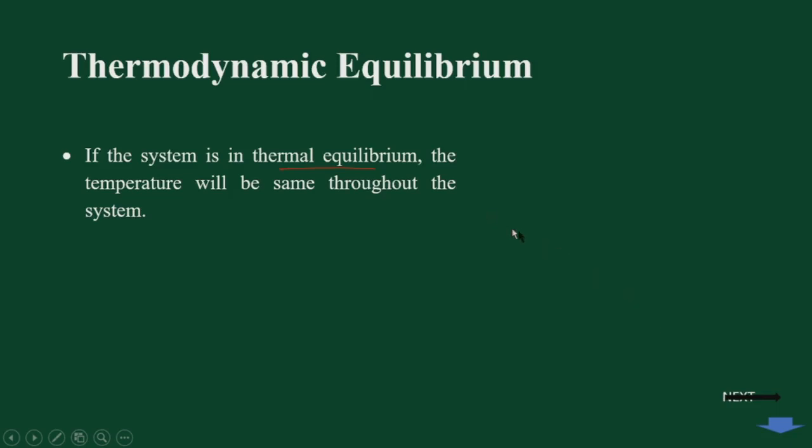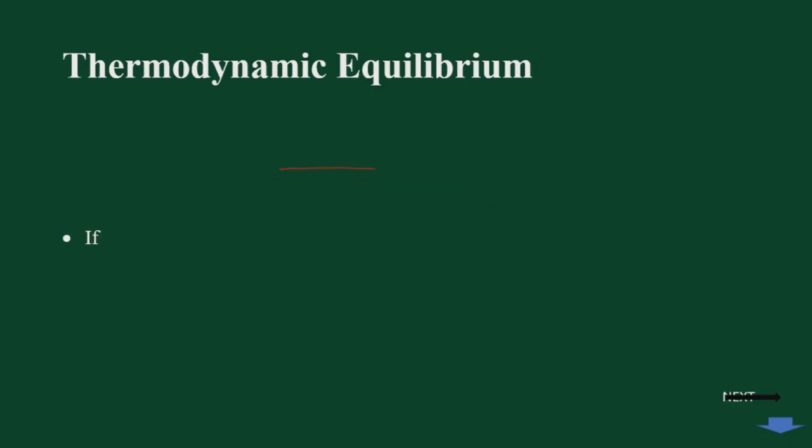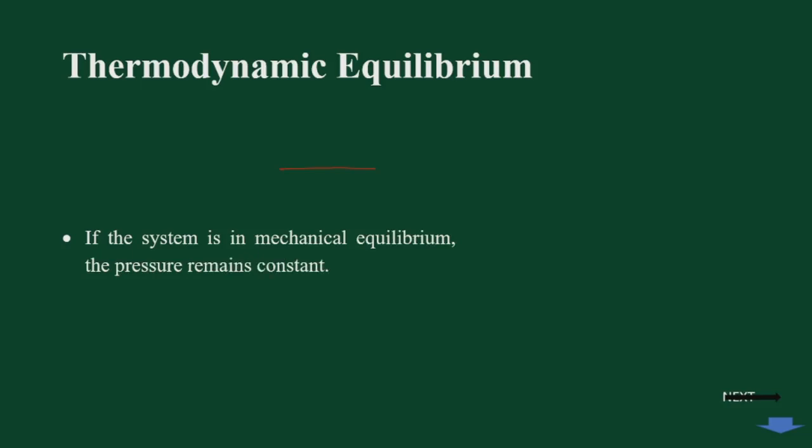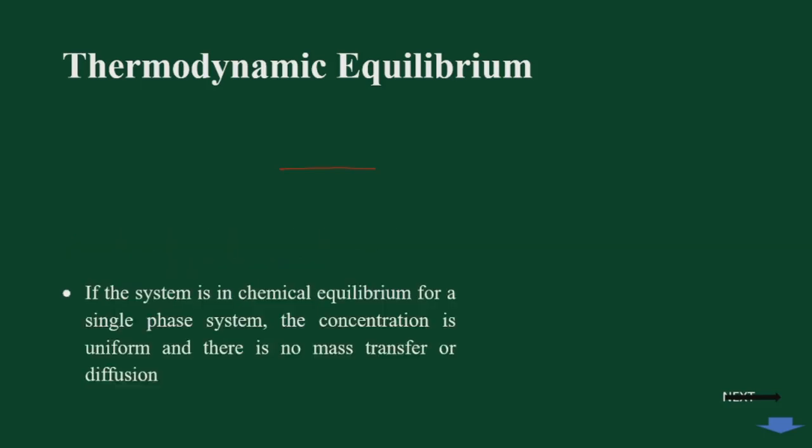The second type of equilibrium that can be attained is the mechanical equilibrium. If a system is in mechanical equilibrium, it means that the pressure remains constant throughout the system. And the third type is the chemical equilibrium. The system will be in chemical equilibrium if the concentration is uniform, and there is no mass transfer or diffusion. We have seen about diffusion in our earlier lectures, and we have also seen how mass is transferred in the case of a gaseous system.